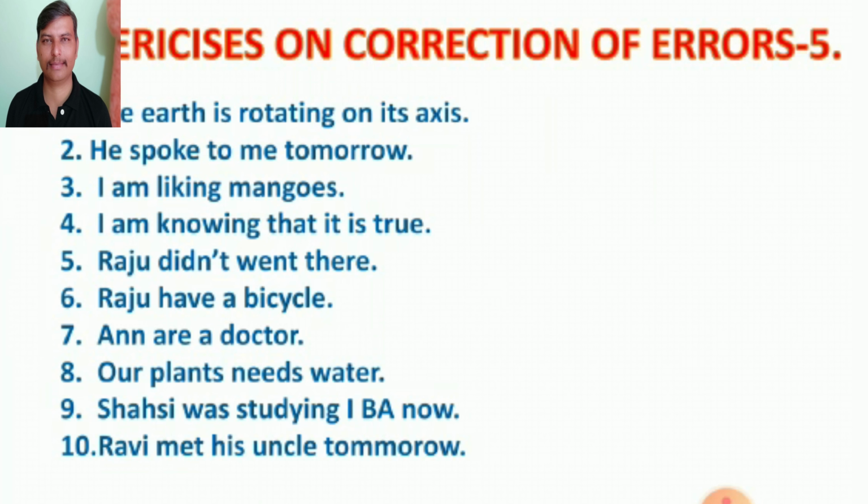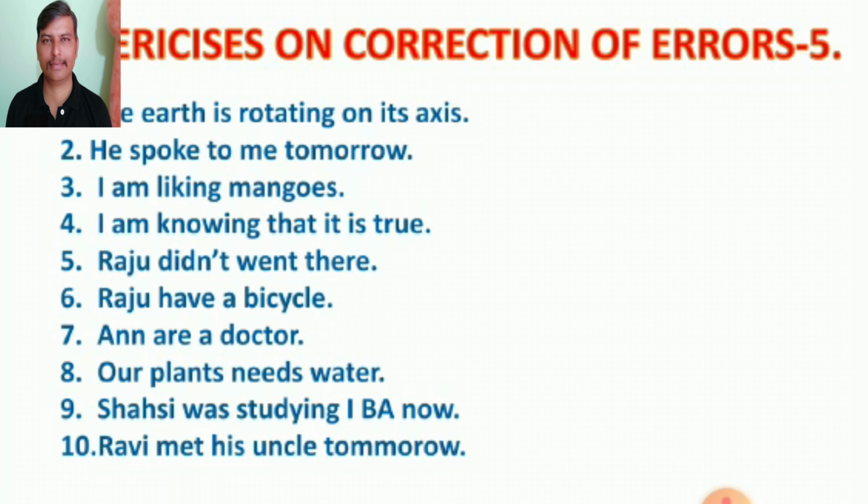Exercises on correction of errors. The earth is rotating on its axis. He spoke to me tomorrow. I am liking mangoes. I am knowing that it is true. Raju didn't went there. Raju have a bicycle. Anne are a doctor. Our plants needs water. Shashi was studying first BA now. Ravi met his uncle tomorrow. There are errors in these sentences.